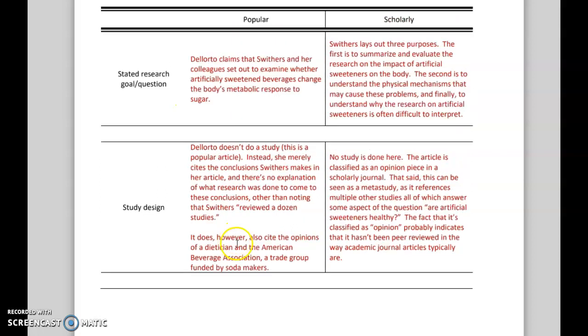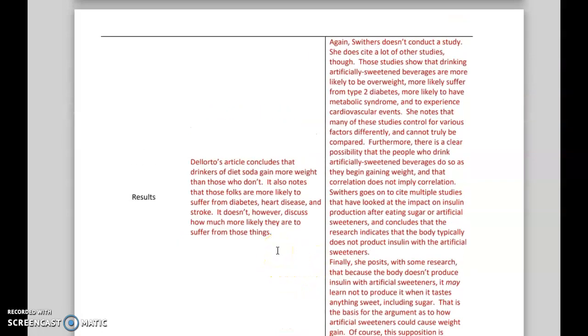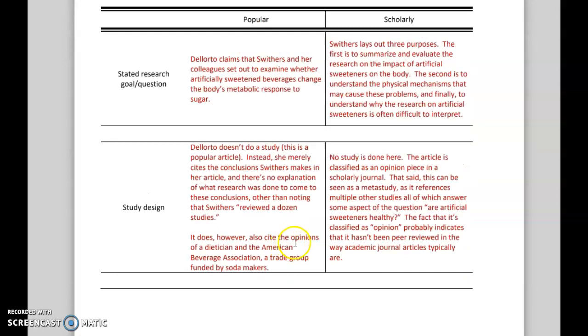What exactly does the popular article say about the scholarly study's design, how it was developed, how it was designed such that it got the results it got, okay? And you'll see here, again, an explanation about what Swithers does and doesn't do, okay? The results. What does this popular article say about the scholarly study's results? And again, all the way on the right is what does the scholarly study actually say?